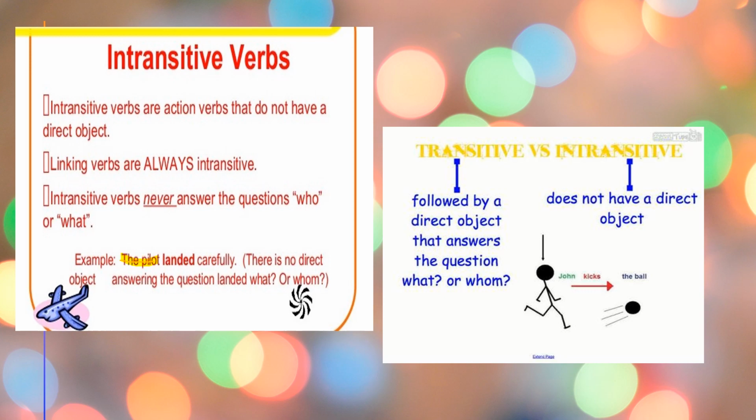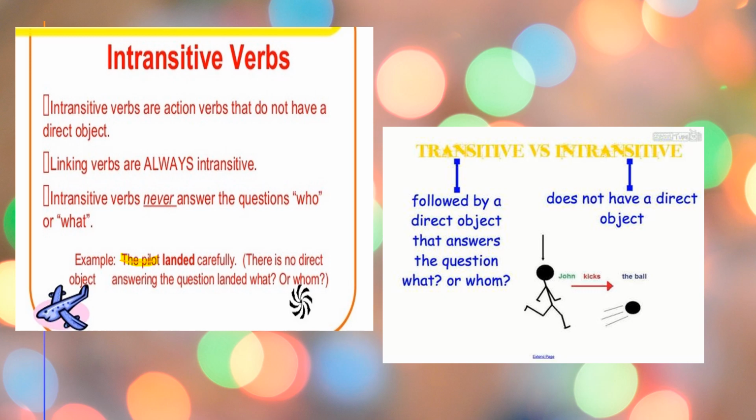The pilot, subject. So what? The pilot landed. What? Aeroplane, helicopter, jet, nothing is given. The pilot landed whom? No answer. As I told you, we have to ask such questions after verbs only. So landed is our verb. I am asking, the pilot landed what? No answer. The pilot landed whom? Again no answer. It means it is an intransitive verb.